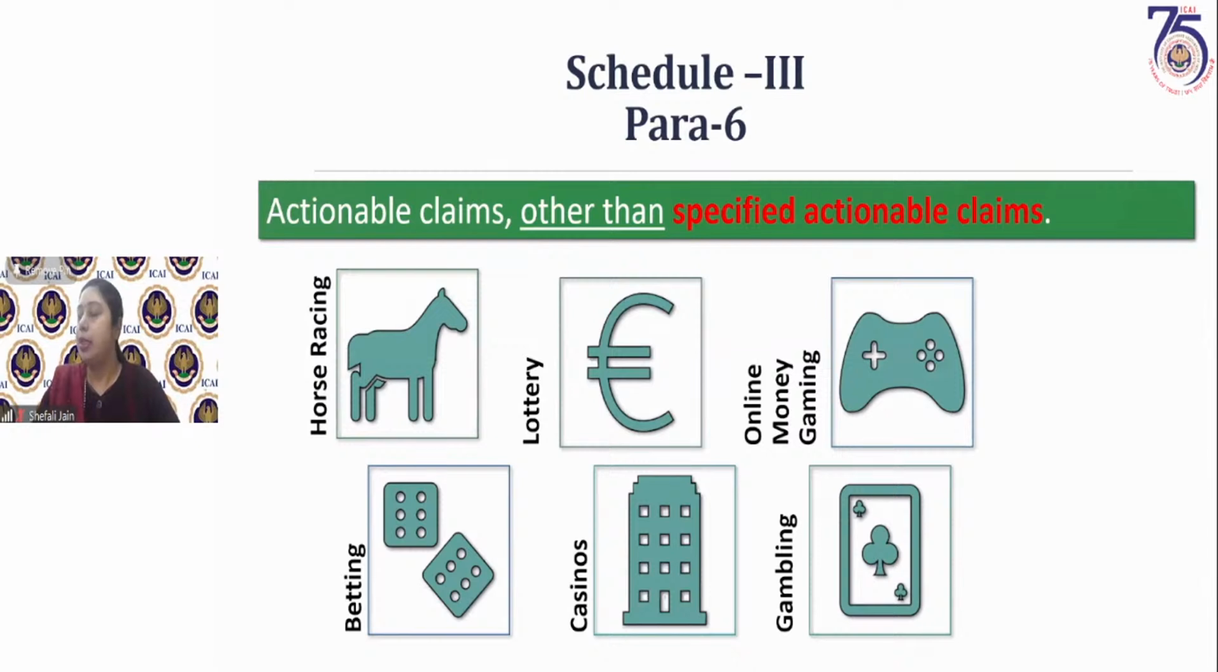Nagarjun is asking, first class also I asked about this. Actionable claim is not a sale as per the Sales of Goods Act. Then why is it included in the definition? Because the government's intention was to tax horse racing, lottery, betting, gambling.